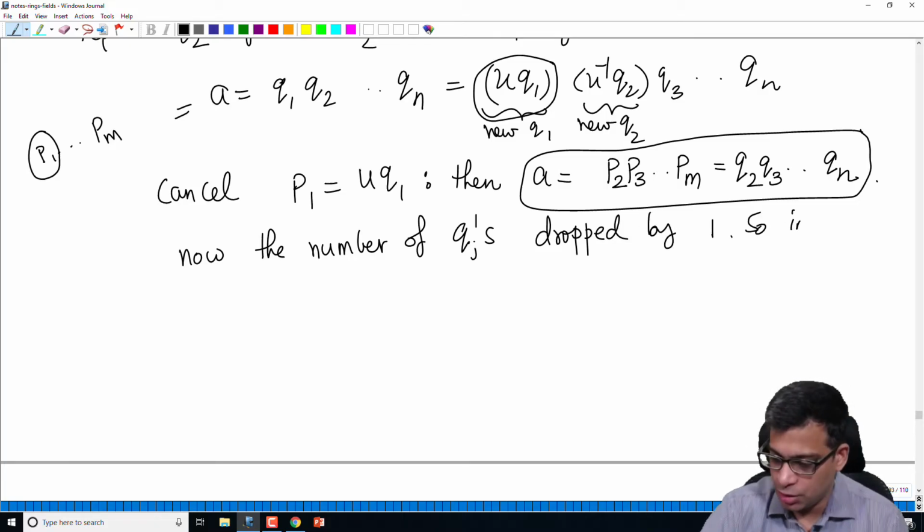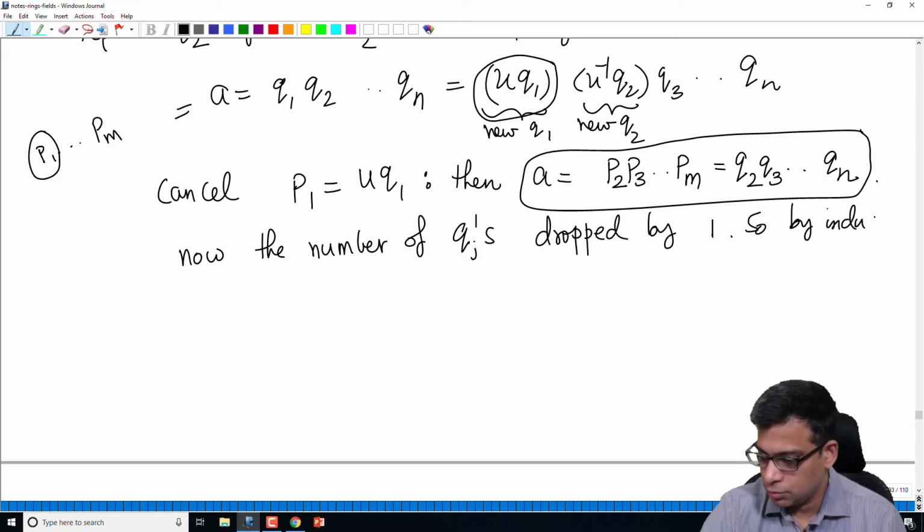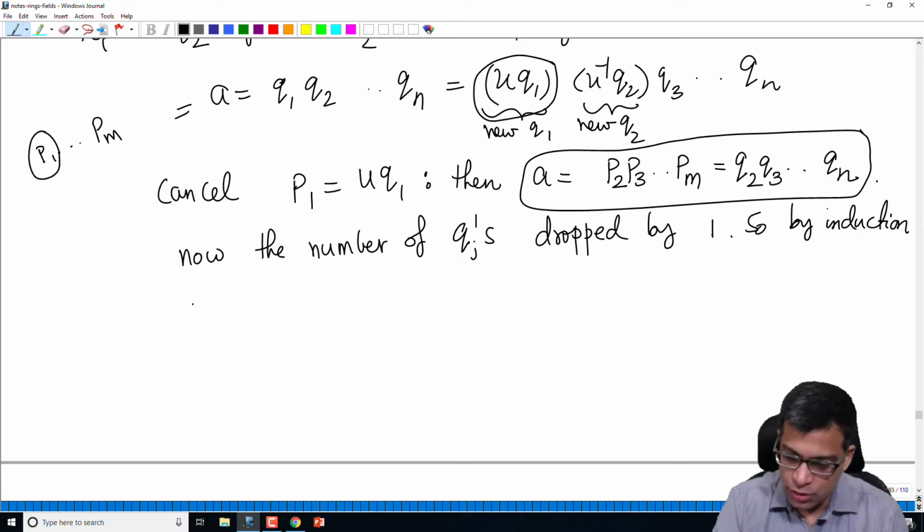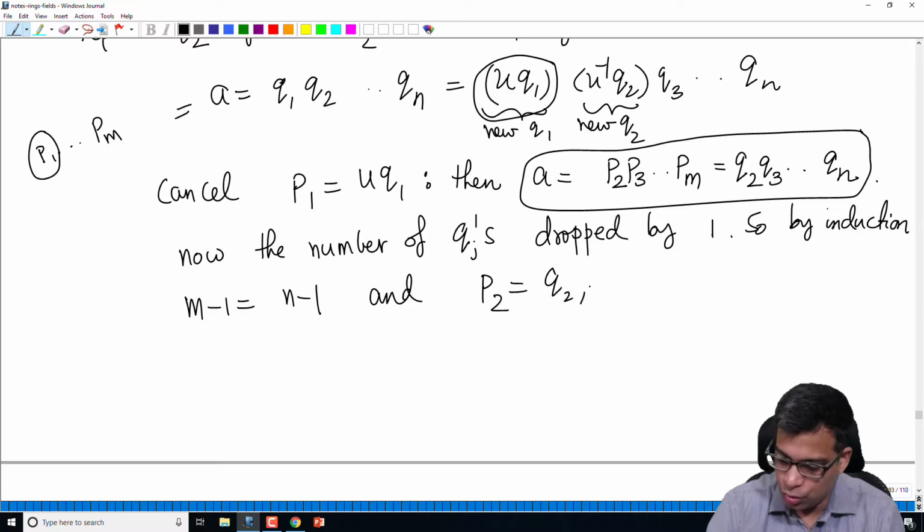So by induction, remember that we are inducting on n; n equal to 1 we have settled, and we have taken an n, that means up to n minus 1 we have proved the proposition. So by induction m minus 1 equals n minus 1, and P2 equals Q2, P3 equals Q3, and so on.